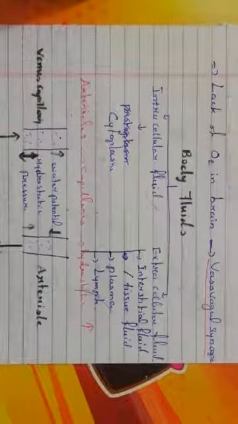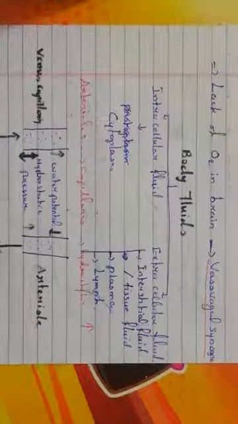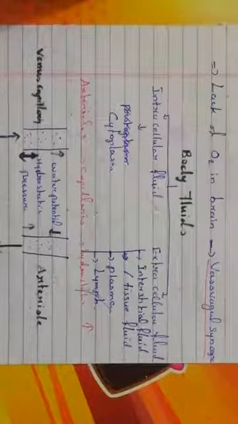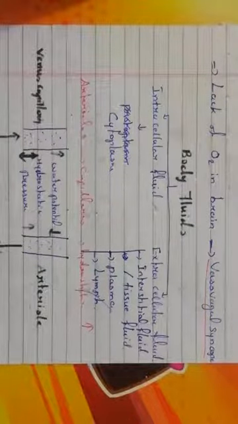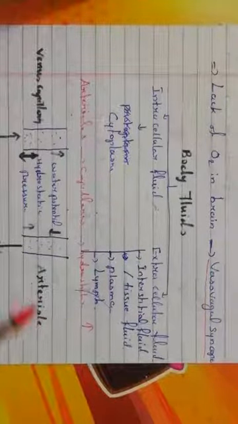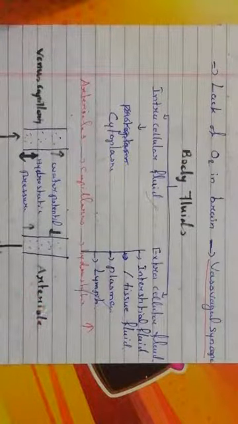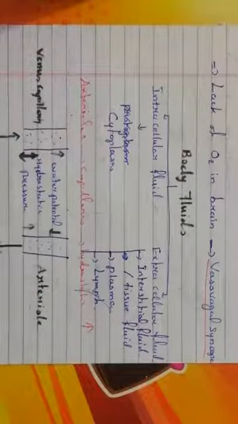Fine. And within that a lot of one-word answers are there: the percentage level, the range of each cell, where it is produced from, its nature, its features. That's what I have given as points here. So if you go as points, you can pick up the points very easily.